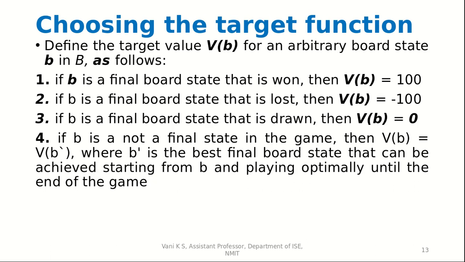Then we have to define the target value V of b for an arbitrary board state small b in capital B. So this will be: if b is a final state, then we have 1.